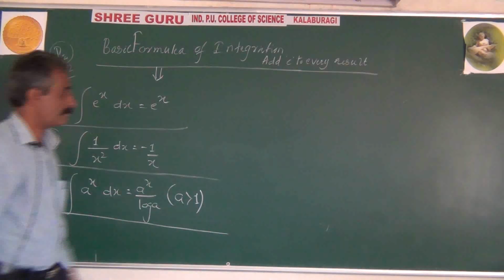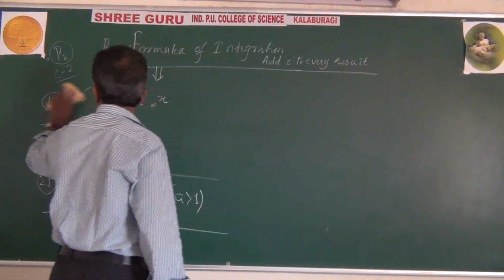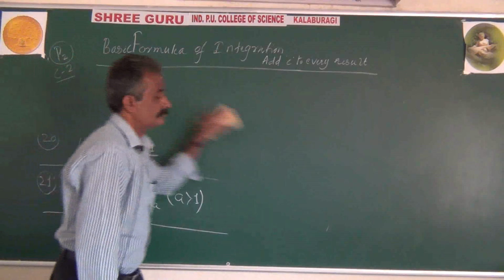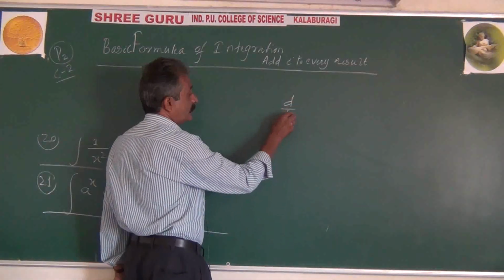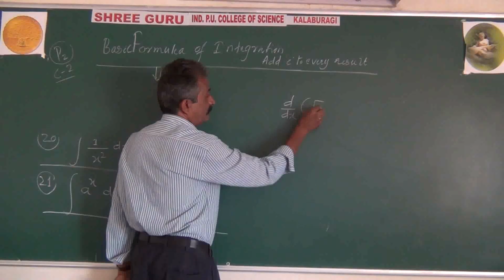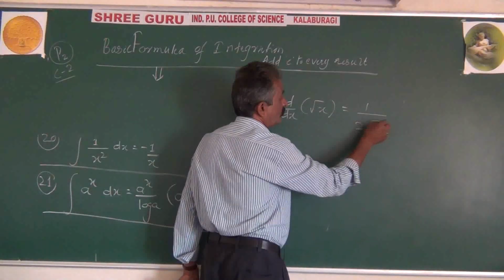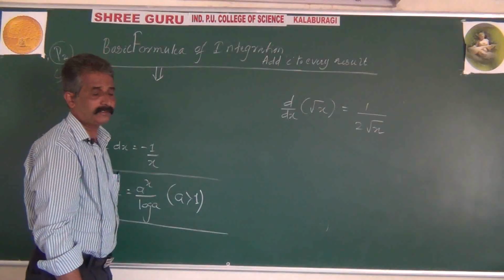Next formula. Now, recall, what is the differentiation of root x? Differentiation of root x is 1 divided by 2 root of x.